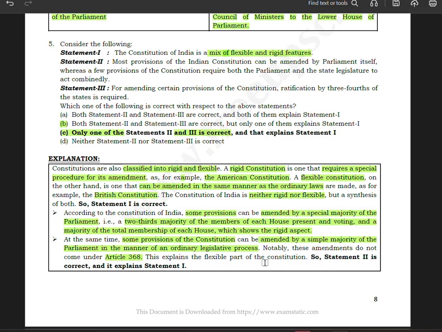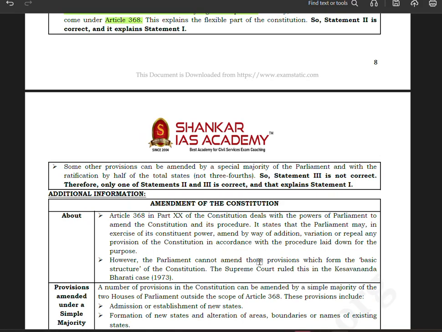Now the explanation for statement number 1. Some other provisions can be amended by a special majority of the parliament and with the ratification of half of the states. Okay, half of the states, not three-fourths. Sorry, I was also wrong, I said one third, not half of the states. That was still incorrect. Statement 3 is incorrect. Therefore, only one statement is correct. That explains statement number 1.